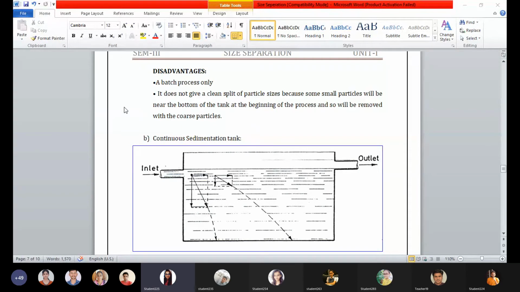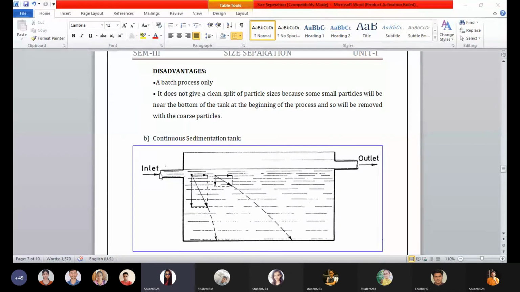There are chances of small particles settling down with the coarse particles, and by the extraction of coarse particles, a few moderately fine or fine particles may also be present. It does not give precise classification of the product size.